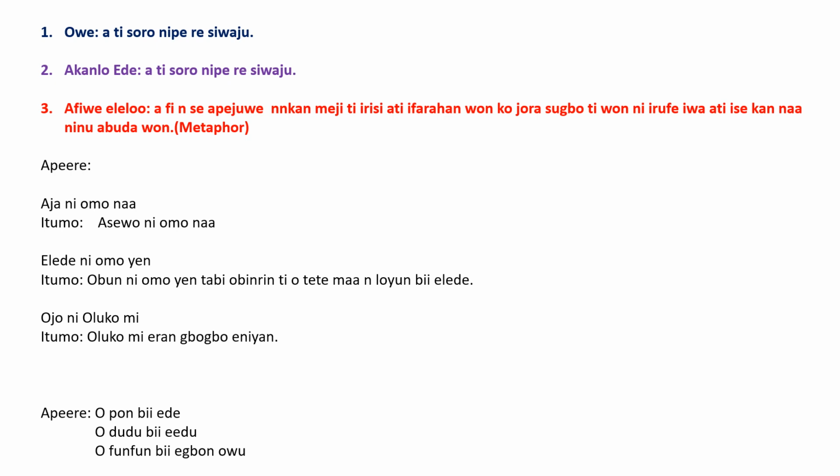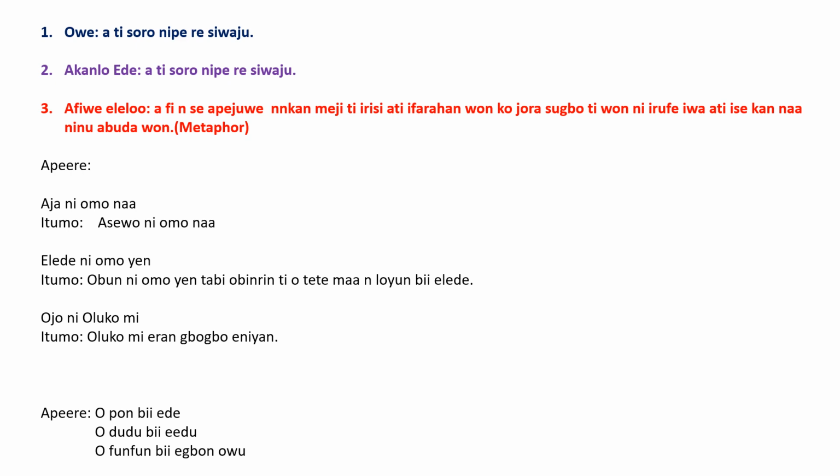The third one is Afiwe eleloo. Afiwe eleloo simply means metaphor. Afiwe eleloo a máa ń fi ṣe àpèjúwe nǹkan méjì tí ìrísí àti ìfarahàn kò jọra ṣùgbọ́n tí wọ́n ní irúfẹ́ ìwà àti iṣẹ́ kan náà nínú àbùdá wọn.